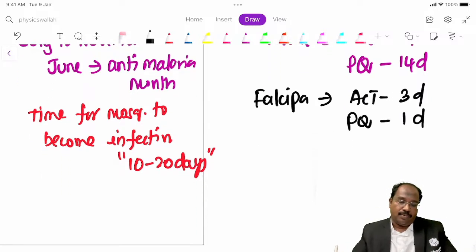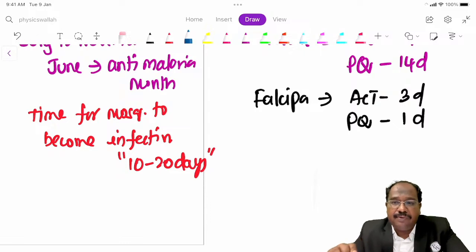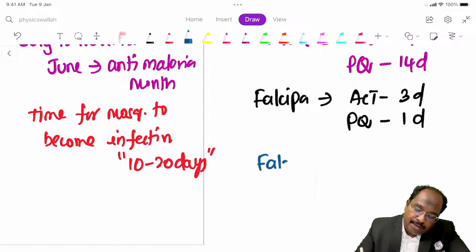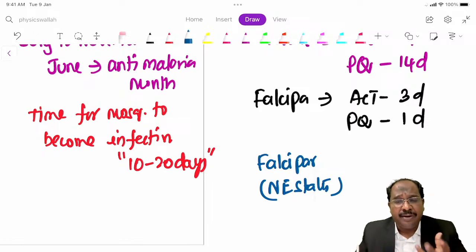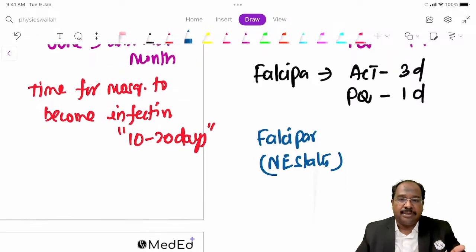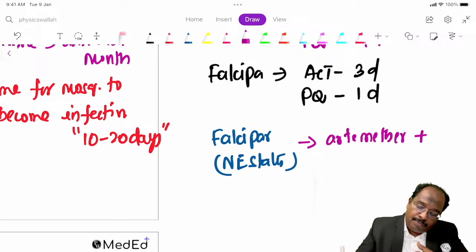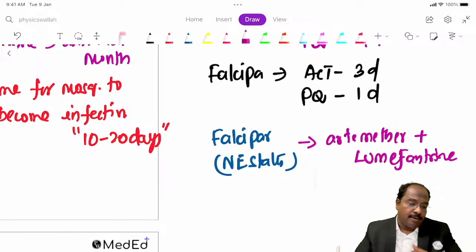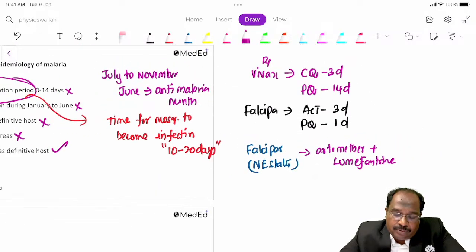This is falciparum. Very specifically, a few years back we had a question, very specifically they said falciparum in northeastern states, where even this ACT becomes resistant, so in such circumstances you have to give artemether plus lumefantrine. Okay, artemether plus lumefantrine, guys. So am I clear?